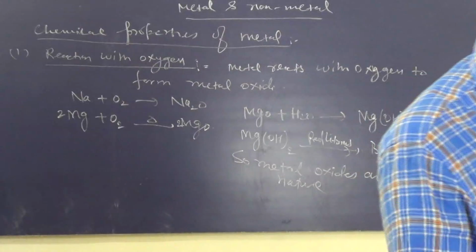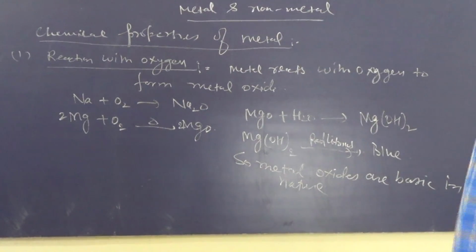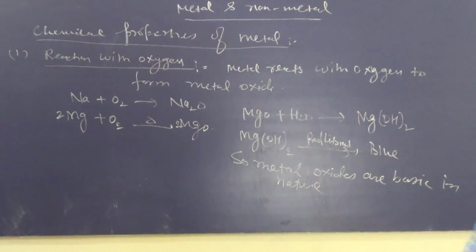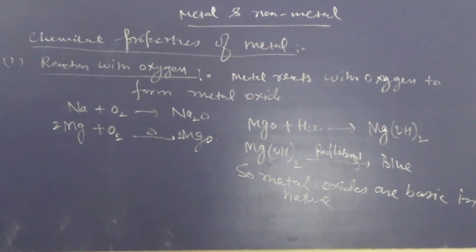Now, do you know sodium metal? Sodium metal is a very reactive metal.